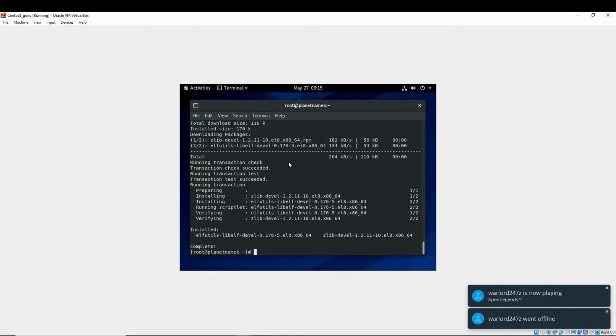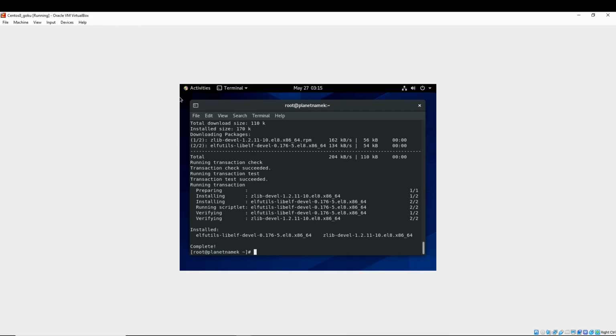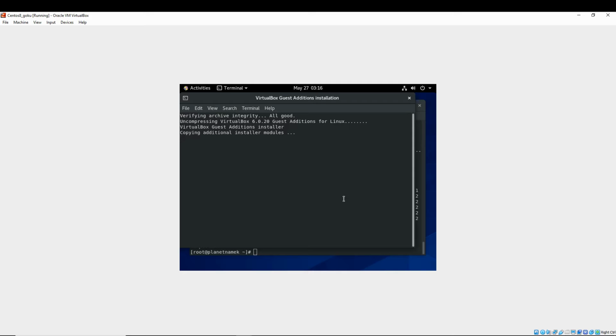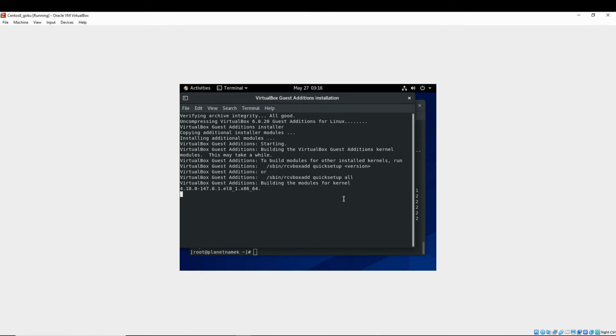Now what we want to do is come here, and under devices, click on insert guest edition on the top left hand side. Click back on the virtual machine. You'll get this little pop-up. Go ahead and click on run. This will attempt to install the VirtualBox Guest Edition. This may take some time.